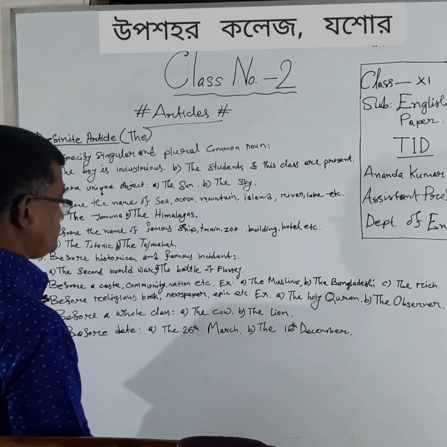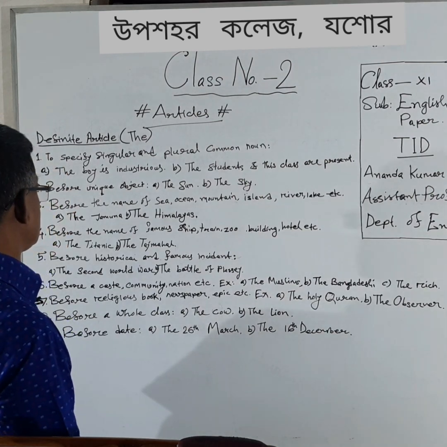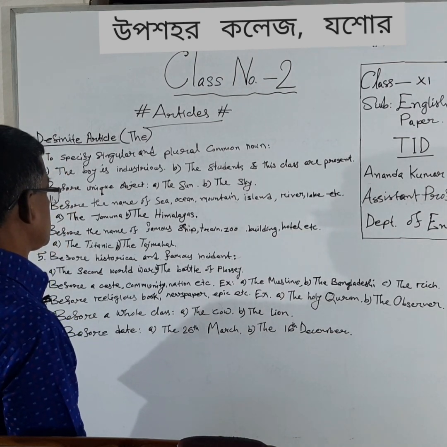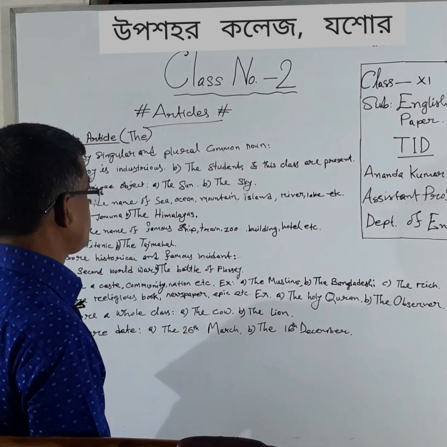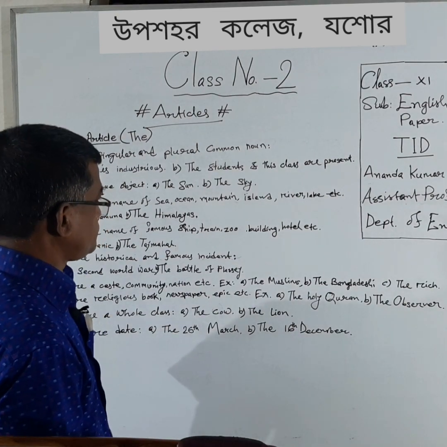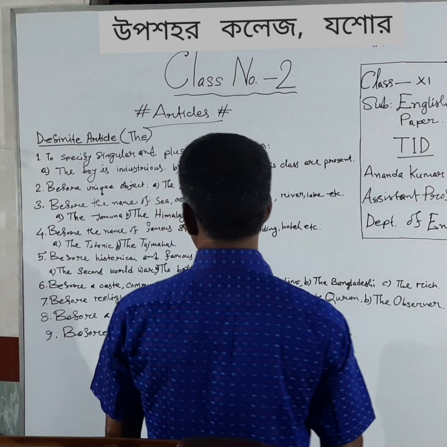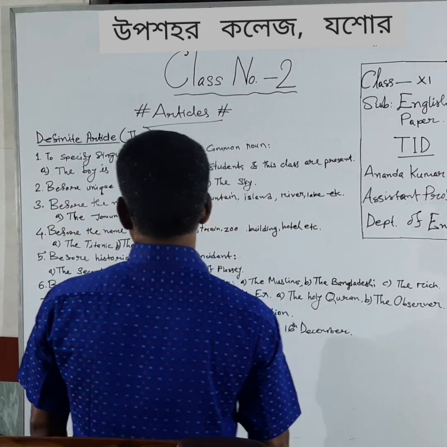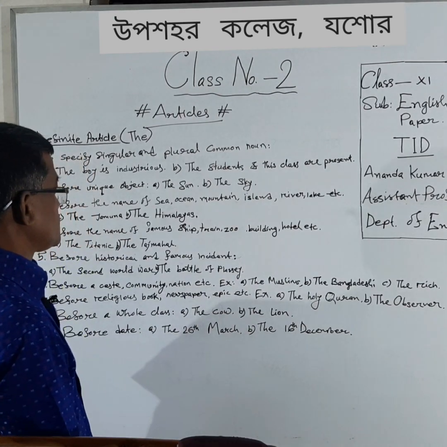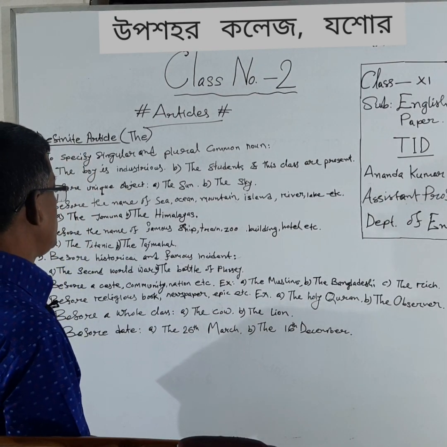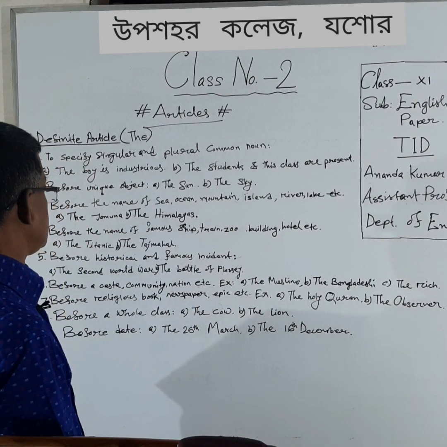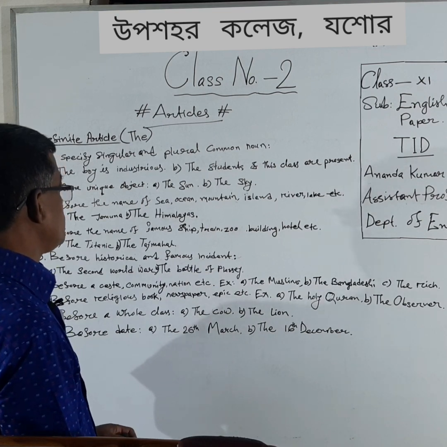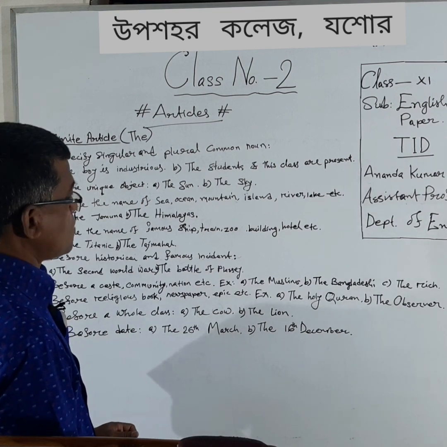Number one, when we want to specify a singular or plural common noun, we have to use the definite article, that is the. So at first we will use the to specify a singular or plural common noun.